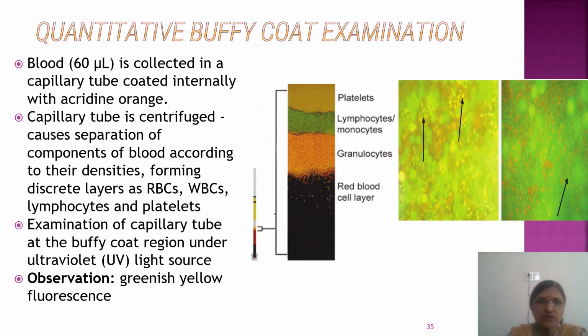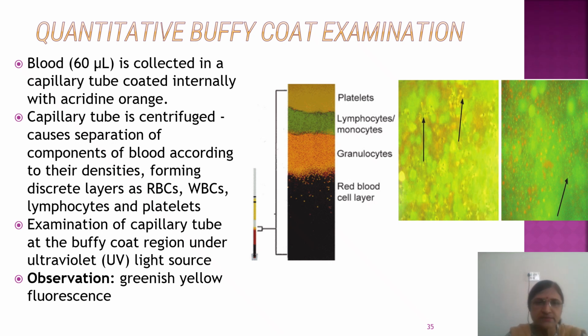Now, you can go for fluorescent microscopy. In fluorescent microscopy, you just stain the smear with fluorescent dyes, that is acridine orange, and then you can see under a fluorescent microscope. There you can see greenish yellow fluorescence of the parasites. In quantitative buffy coat, you have to take blood in a capillary tube that is coated with acridine orange fluorescent dye. Then centrifuge that capillary tube, so it will have separation of buffy coat.